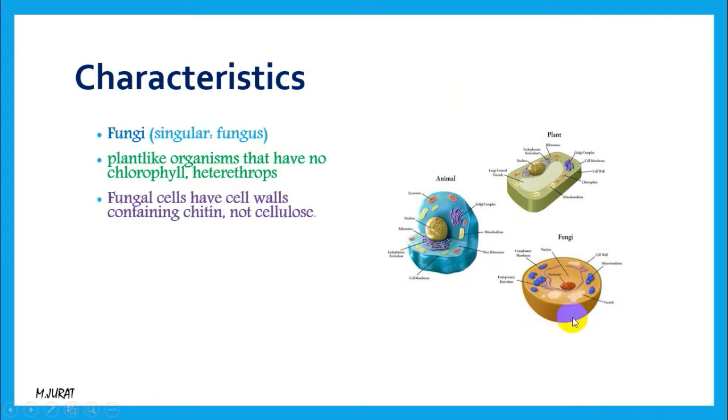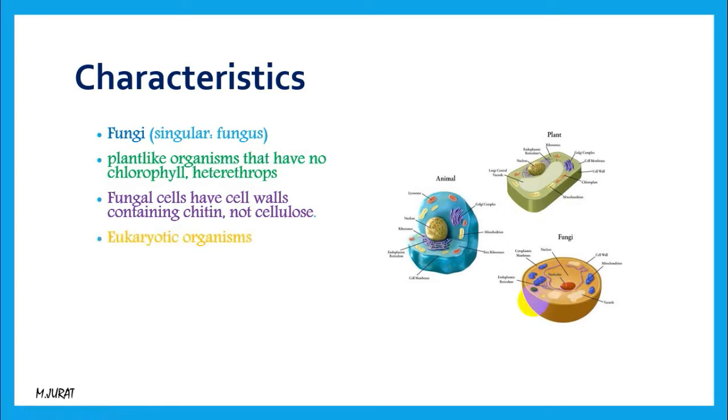And the thing which makes fungi plant-like is their cell wall, but the main material which makes up their cell wall is different. For example, the fungi cell wall is made up of chitin, which is a kind of polysaccharide, but the plant cell wall is made up of cellulose, which is also a kind of polysaccharide, but their structures and components are different, so that's why their cell wall structure is different. And also fungi do not possess chlorophyll. That's why they can be a bit different from the plants.